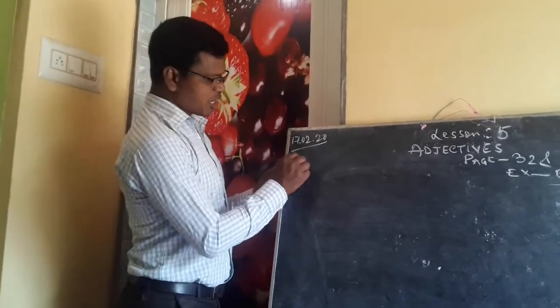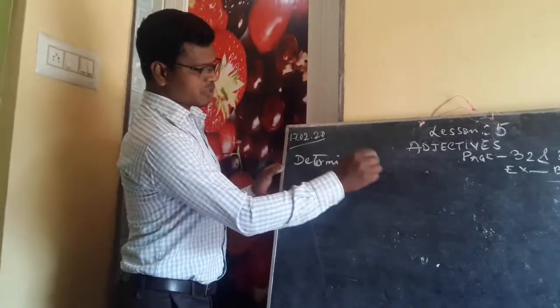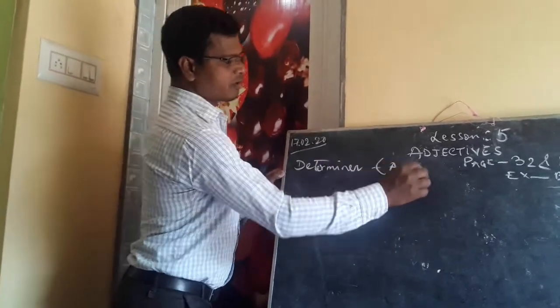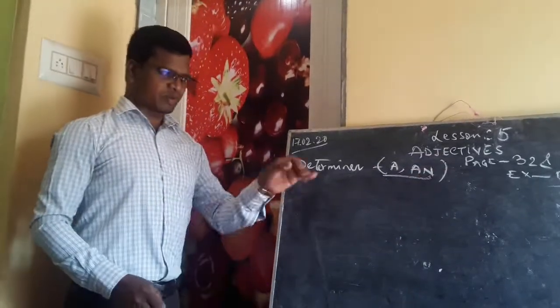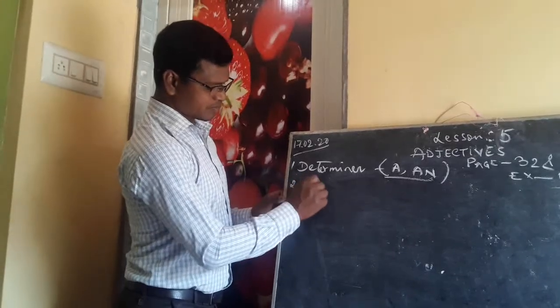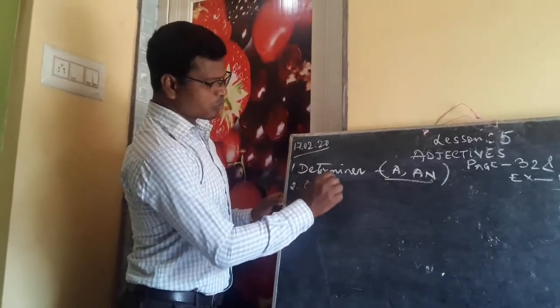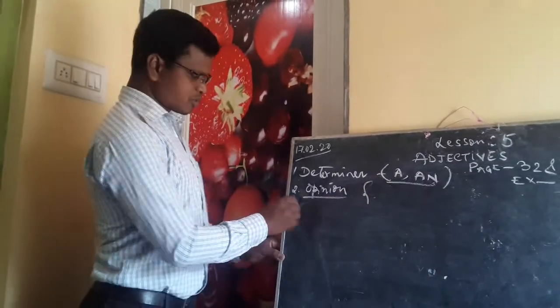Now what was the first one? We had the determiner. I hope you remember all this. Determiner. So what is to be placed, a or an? It should always be placed in the beginning. Next, what did I write? Do you remember? Opinion. Next comes the opinion. Good, bad, all this comes.